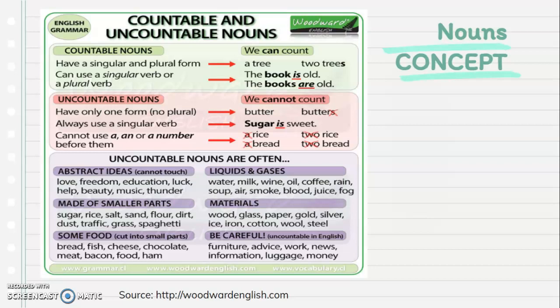And be very careful. Uncountable nouns in English include these exceptions, okay? These nouns are always singular. Furniture, advice, work, news, information, luggage, and money.